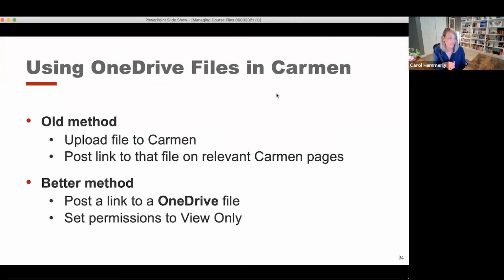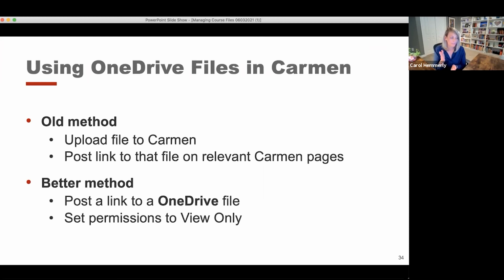So if hypothetically you were using a file that changes often, sometimes your syllabus might change over the course of a term, or perhaps a calendar file that has a list of the various assignments students are doing over the course of a term. There might be minor modifications to that file. I think Holly mentioned that she can make changes to that file and then go to Carmen and re-upload it, and all of the links will stay the same for her as long as she doesn't change the file name.